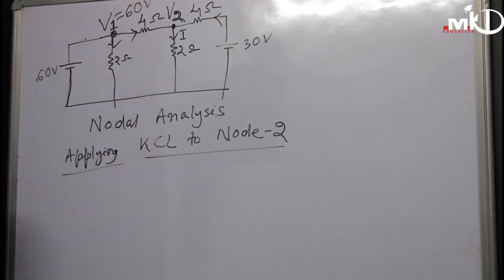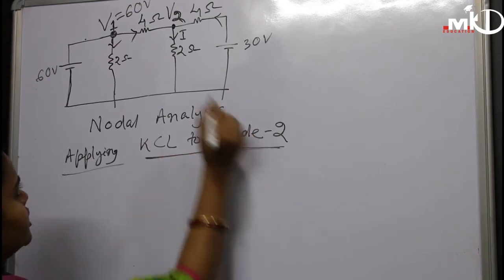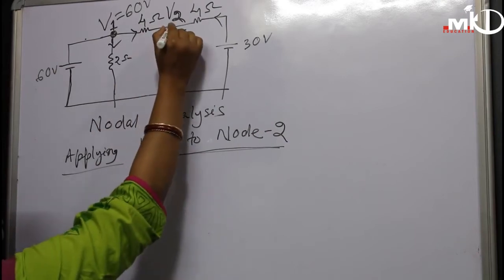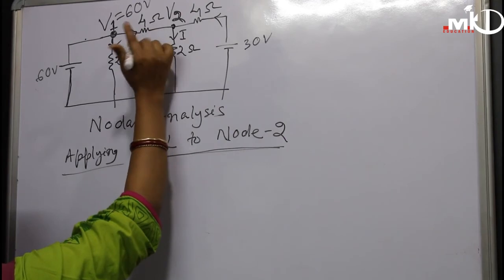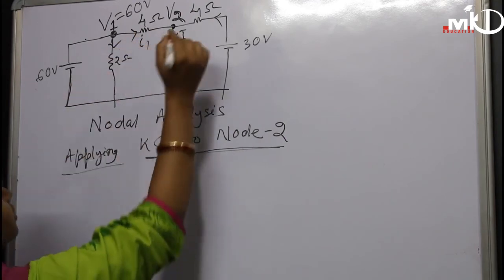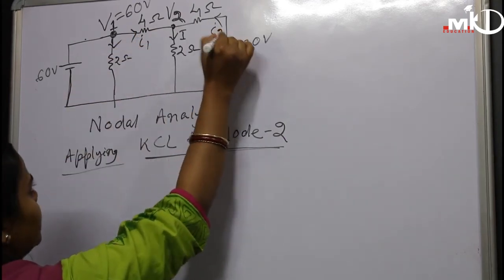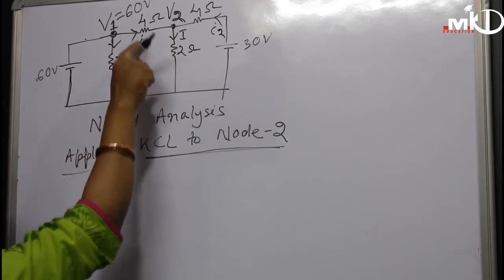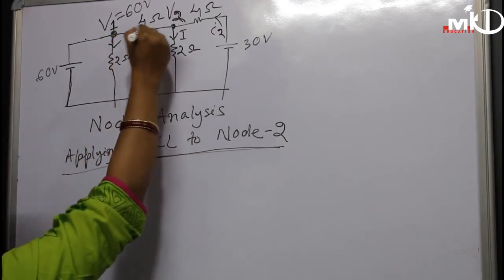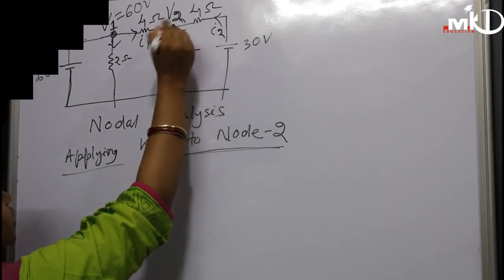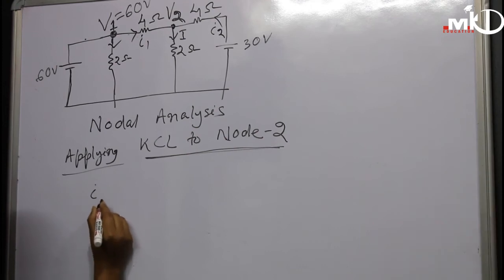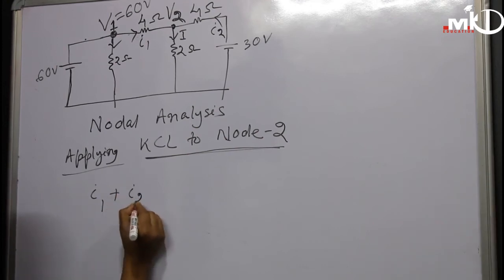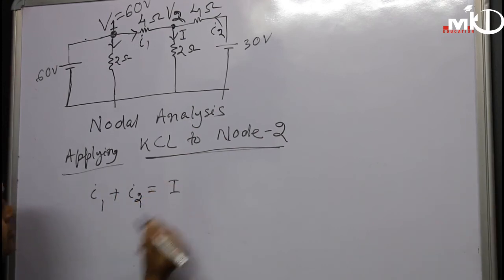The value of V1 is directly 60 volt. So we are applying KCL directly to node 2. In this node, suppose this current is small I1, this is I, and this is small I2. Here I1 is incoming current, I2 is incoming current, and this I is outgoing current. So I can write down small I1 plus small I2 is equal to I.